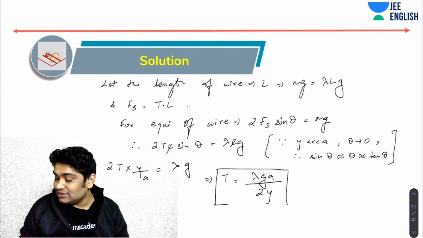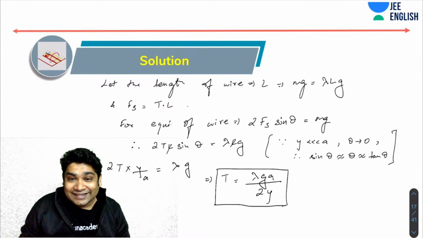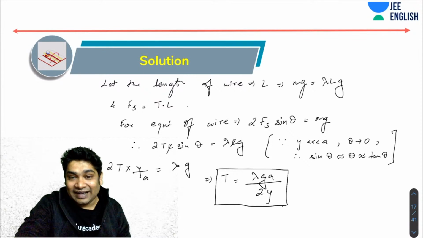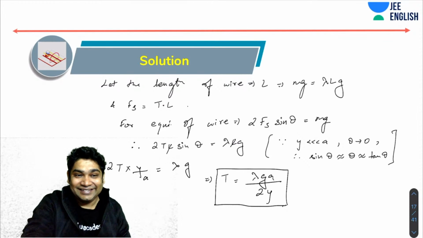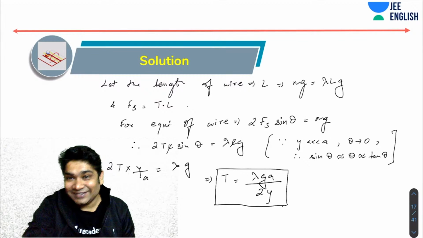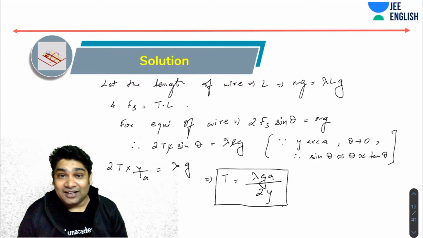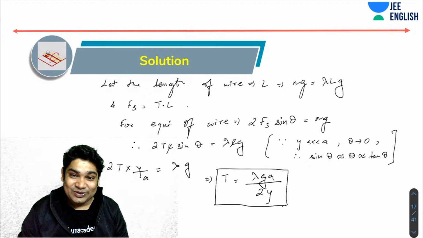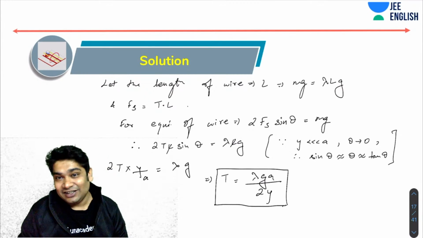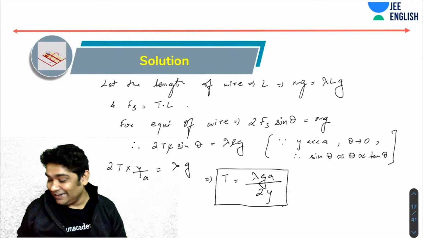The correct answer. So yes, absolutely correct. Lambda g a over 2y is the correct answer. Well done, AP and Tanya. You guys have given the correct answer. Again, you realize these are JEE Advanced questions, and JEE Advanced questions are also very simple if you just follow the basics. So good to see you guys solving this. You guys have been following the lectures, and I'm glad that following the lectures you are able to solve IIT JEE Advanced questions. So well done, guys.